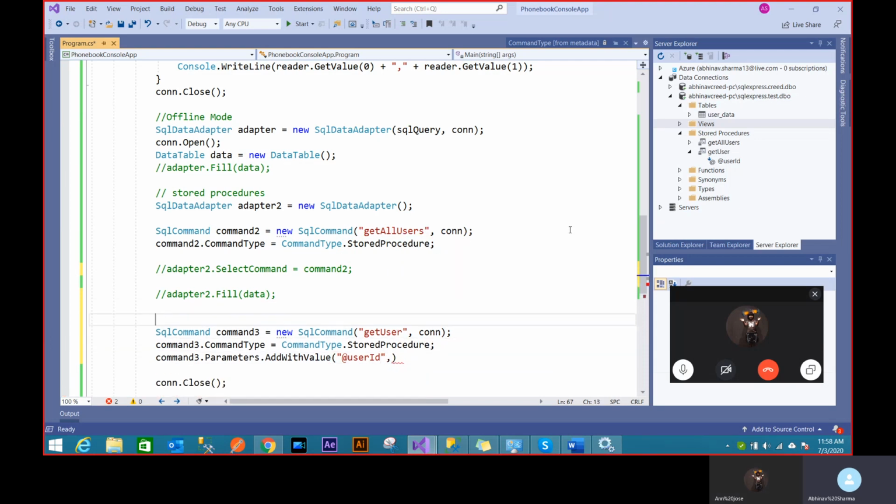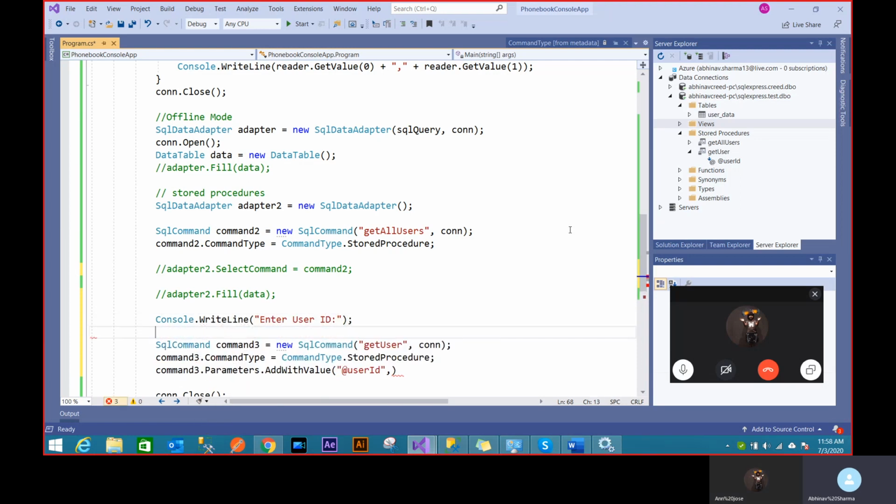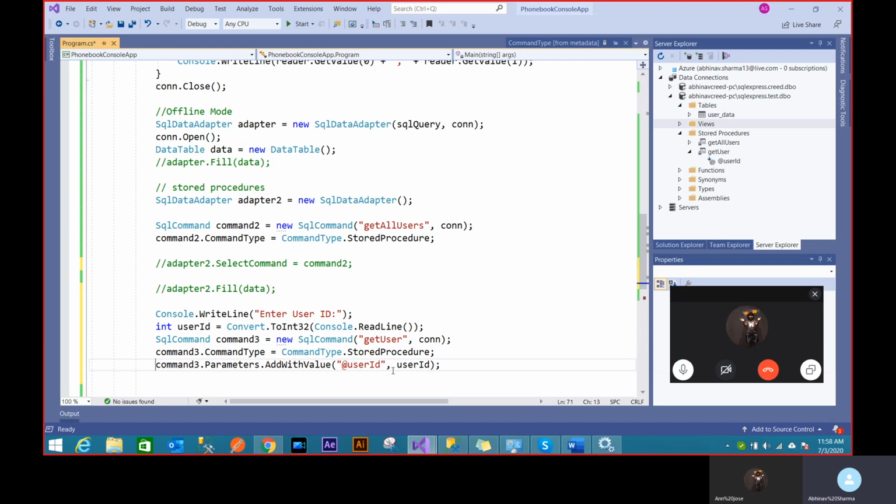So I can use the console to read it from the console. Enter user ID, console.ReadLine to read it, and then you have to store it into an int. Because ReadLine gives you a string, I have to convert it into Int32. That's how I'm going to read the user ID. Now I can just put it here. Now my command is ready.